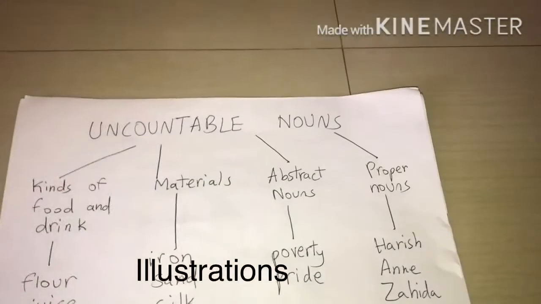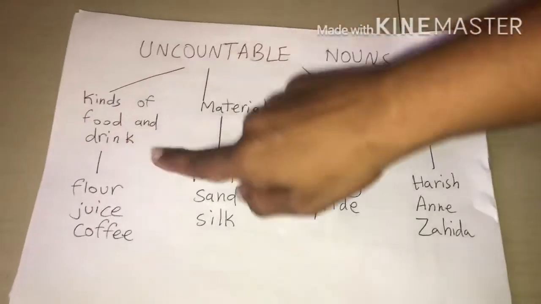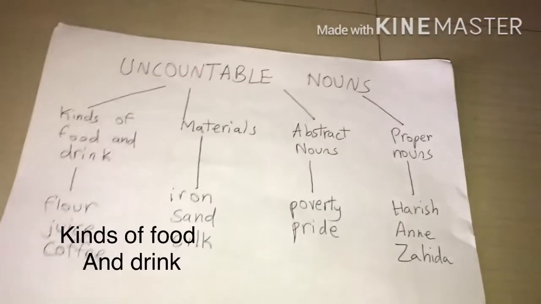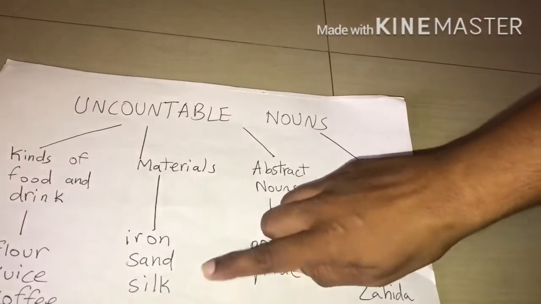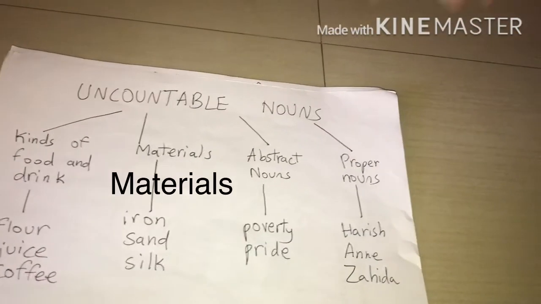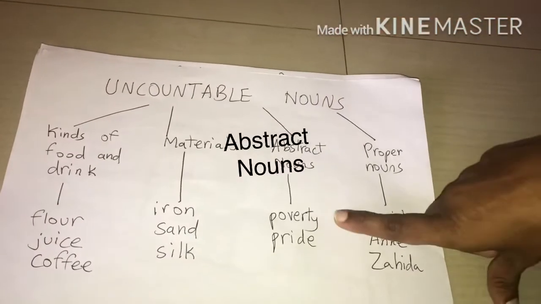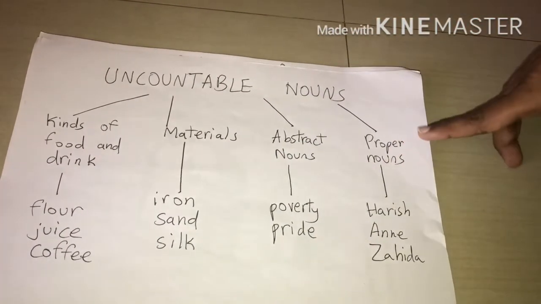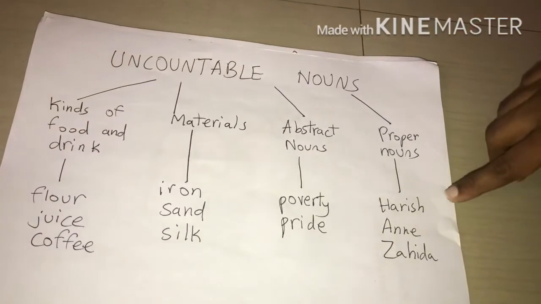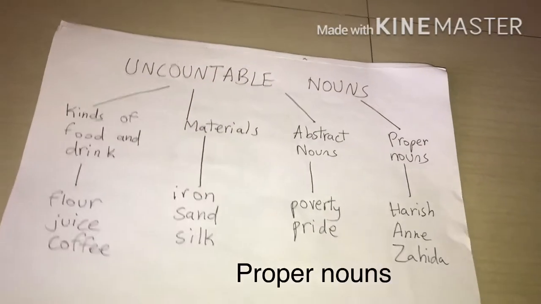Uncountable nouns. Let's see the illustrations. For example, kinds of food and drink like flour, juice, coffee. Iron, sand and silk come under the category of materials. For abstract nouns, the uncountable noun words are poverty, pride. And for proper nouns, the words used as uncountable nouns, for example, are Harish, Annie and Zahida.